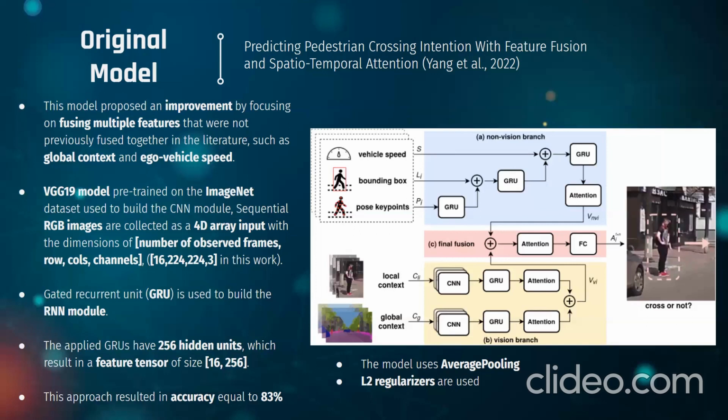The RNN that our model uses was GRU, or gated recurrent units. Our model reuses a pre-trained VGG19 model in its architecture that was pre-trained on ImageNet. It takes a sequence of images extracted from a video where their dimensions are 16 by 224 by 224 by 3. The model contains 256 hidden units of GRU. It results in an accuracy equal to 83% and uses average pooling in its architecture and an L2 regularizer with some dropout layers included in the middle.